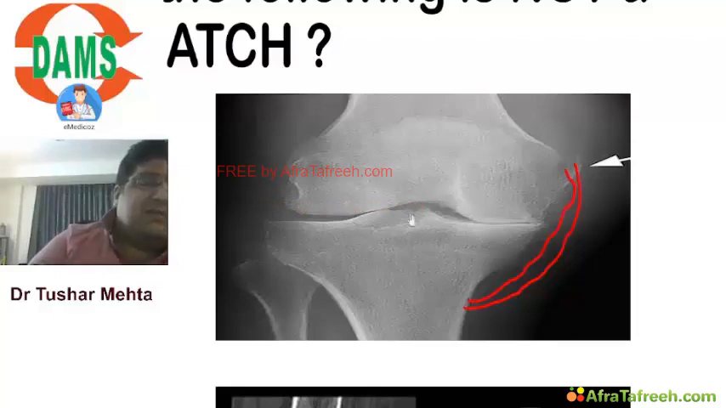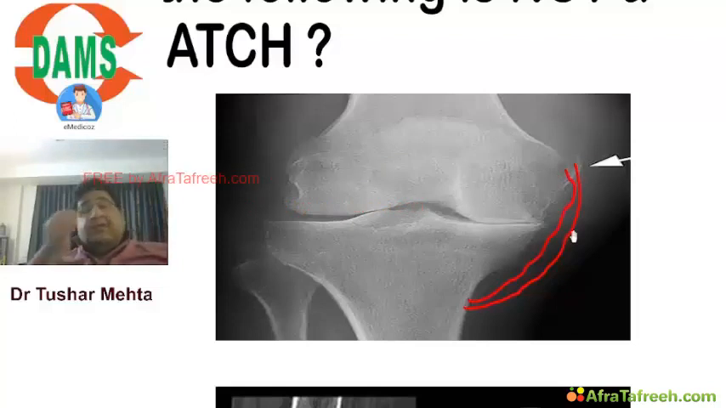How can I say this is MCL? This is the fibula. It's on the lateral side, so this has to be the medial side. So on the medial side you have the medial collateral ligament. This was condition number 21, Stieda fracture.